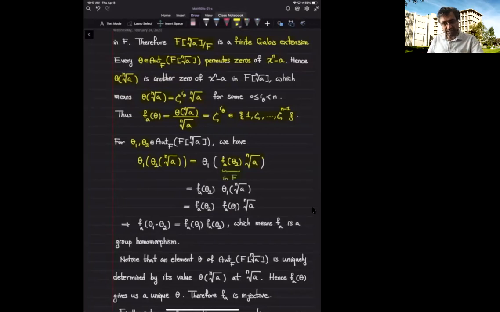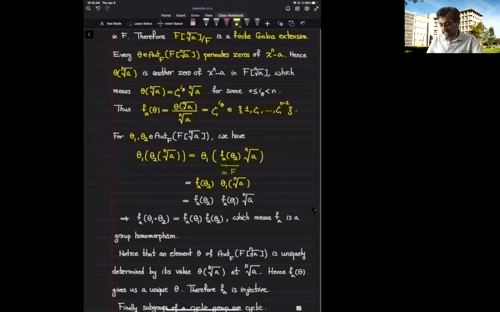That was our assumption. And theta 1 is F-linear, so I can take out this scalar. I get f sub a of theta 2 times theta 1 of the nth root of a. Theta 1 of the nth root of a is f sub a of theta 1 times the nth root of a. Okay, so I had this scalar outside anyway.